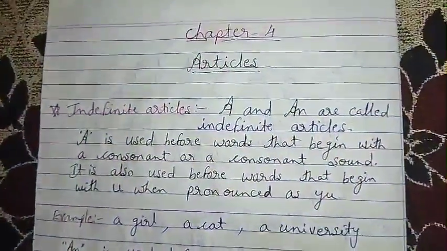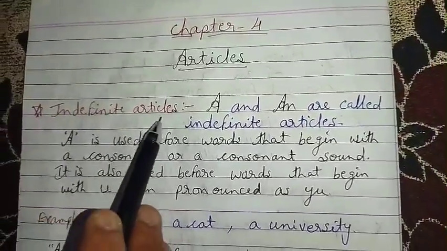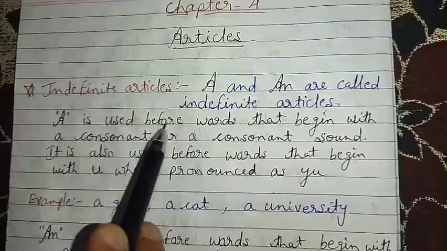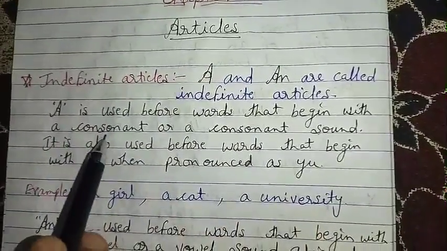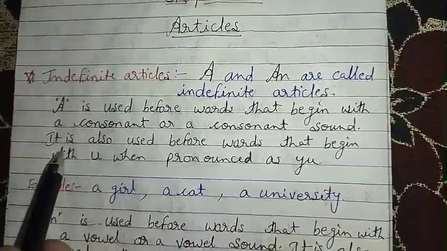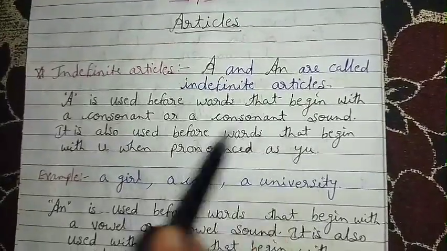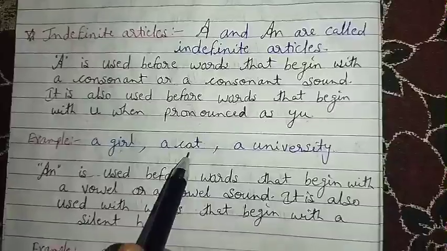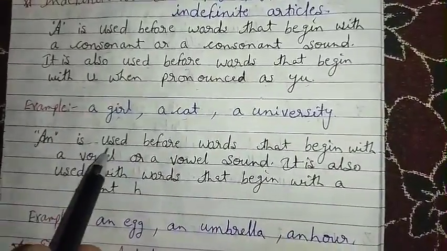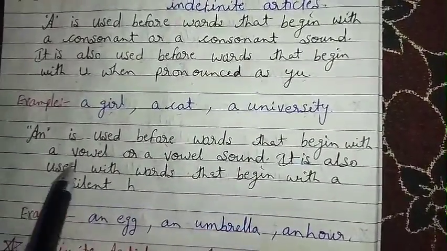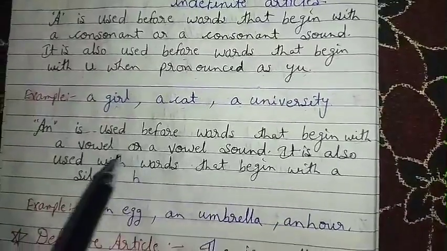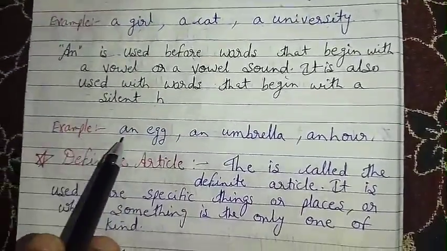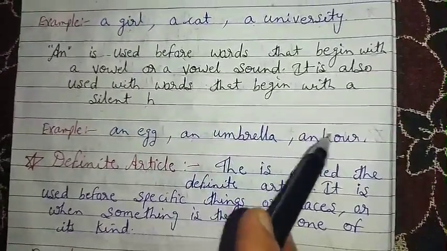Now, chapter 4, articles. Indefinite articles. A and an are called indefinite articles. A is used before words that begin with a consonant or a consonant sound. It is also used before words that begin with U when pronounced as 'yoo'. A girl, a cat, a university. An is used before words that begin with a vowel or a vowel sound. It is also used with words that begin with a silent H. Example, an egg, an umbrella, an R.